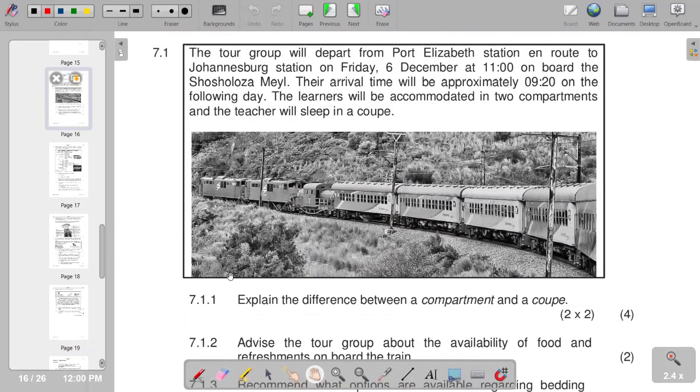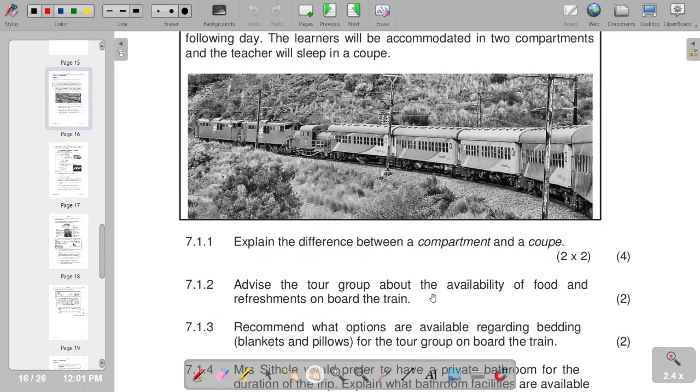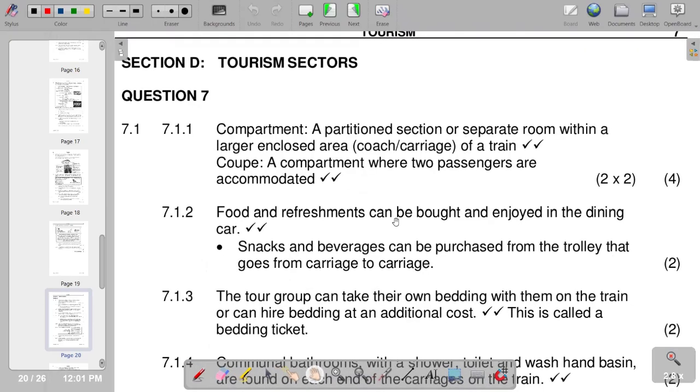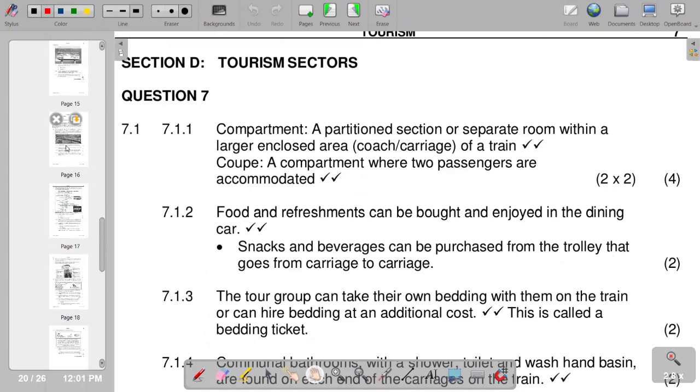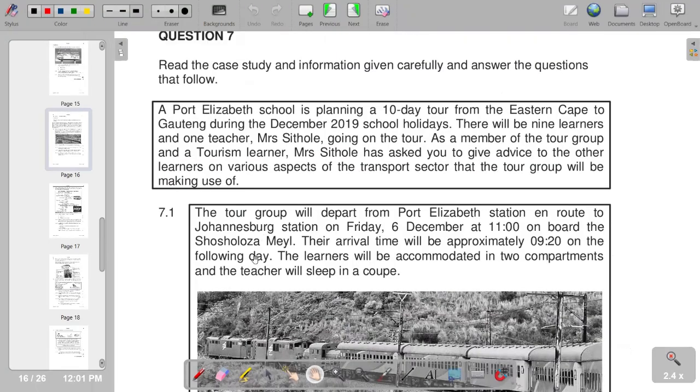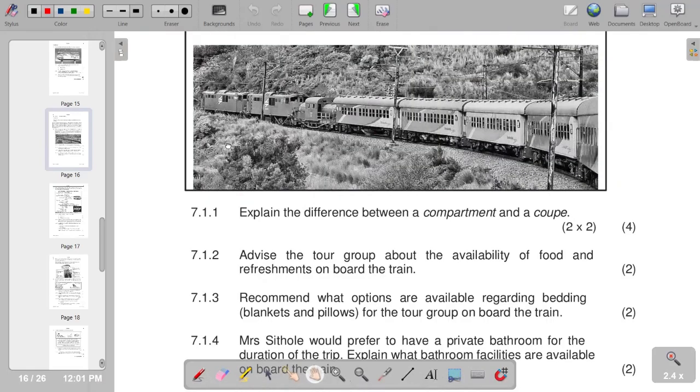So we move on to the next part, which reads, advise the tour group about the availability of food and refreshments on board the train. So what advice can you give? So in that sense, we are saying food and refreshments can be bought and enjoyed in the dining car, and then snacks and beverages can be purchased from the trolley that goes from carriage to carriage. So this is the response that you can give within the context of that. So this is what we have with the information that you are given in the question. So we go to the next part.